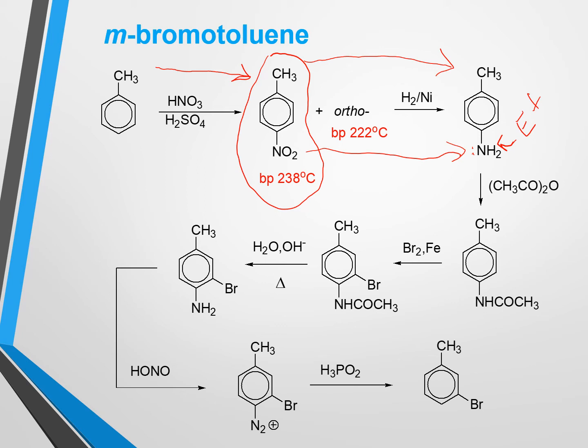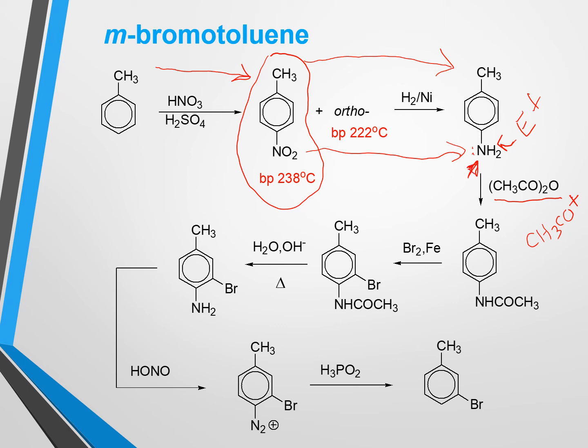For this blocking, we can go for an acetylation reaction using acetic anhydride. Acetic anhydride will produce an acetyl electrophile after dissociation, and this electrophile will tie up with the nitrogen, using its lone pair.